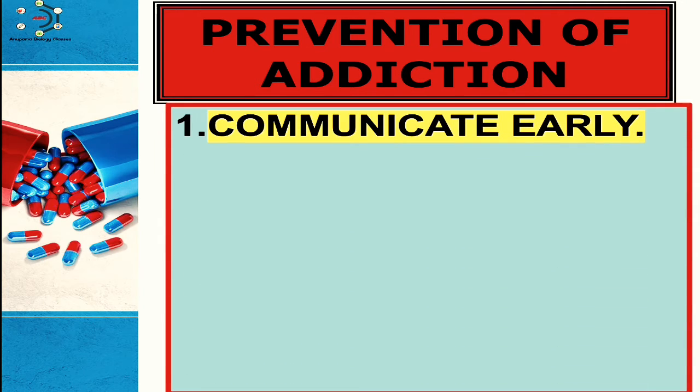First one, that is communicate early. The better you know your children, the easier it will be to guide them towards positive activities and friendships. Talk to your kids every day. Ask questions that require more than yes or no, and listen to concerns without judgment.